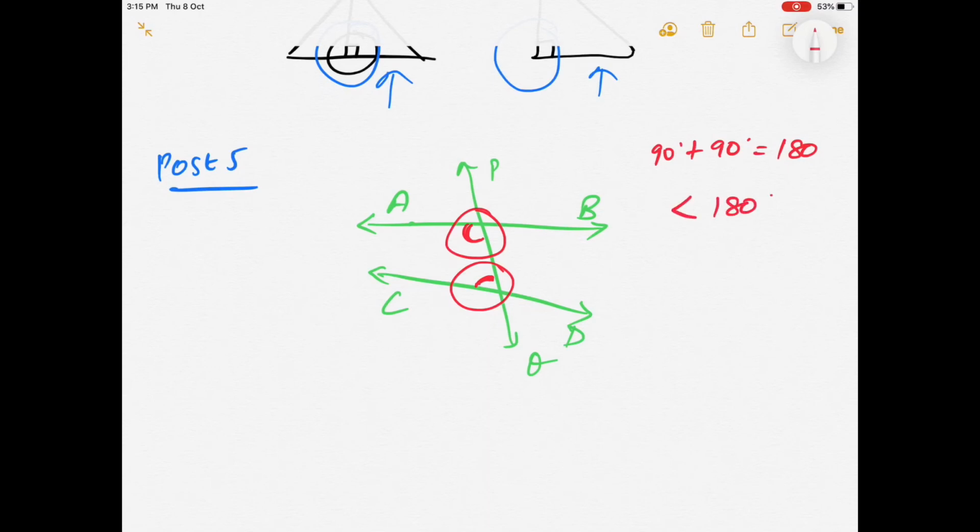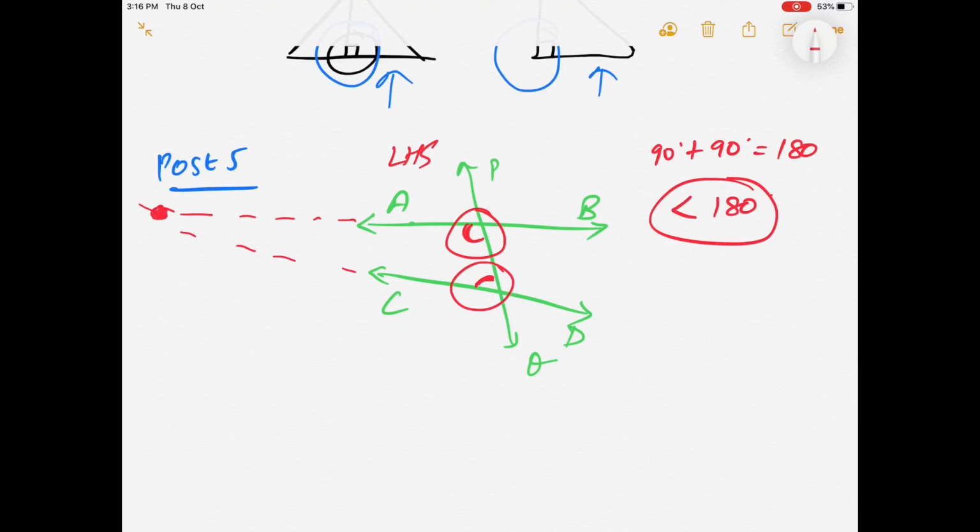When we produce these two lines indefinitely on the side which has the angles whose sum is less than 180 degrees, the lines AB and CD meet at a certain point.